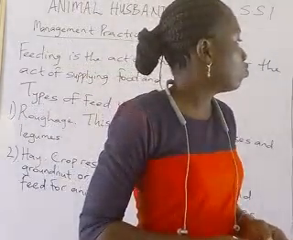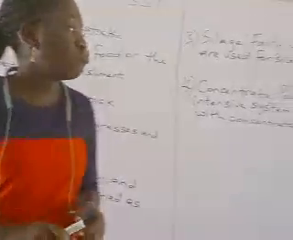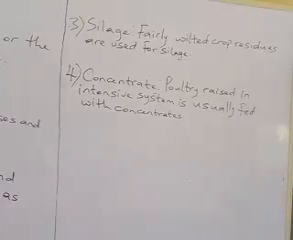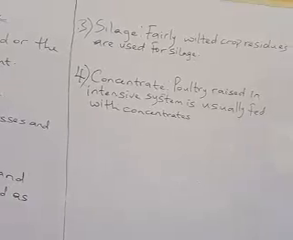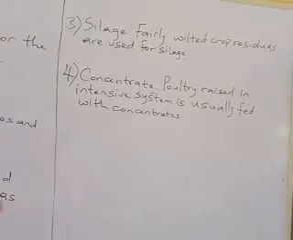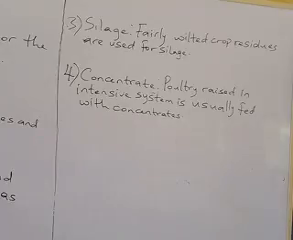Then the last one is concentrate. Concentrates are used mostly by poultry animals. This feed for poultry animals can be in mash form or pellet form. The pellet form is always a semi-solid crumb. All these feed types are easily consumed by poultry animals.